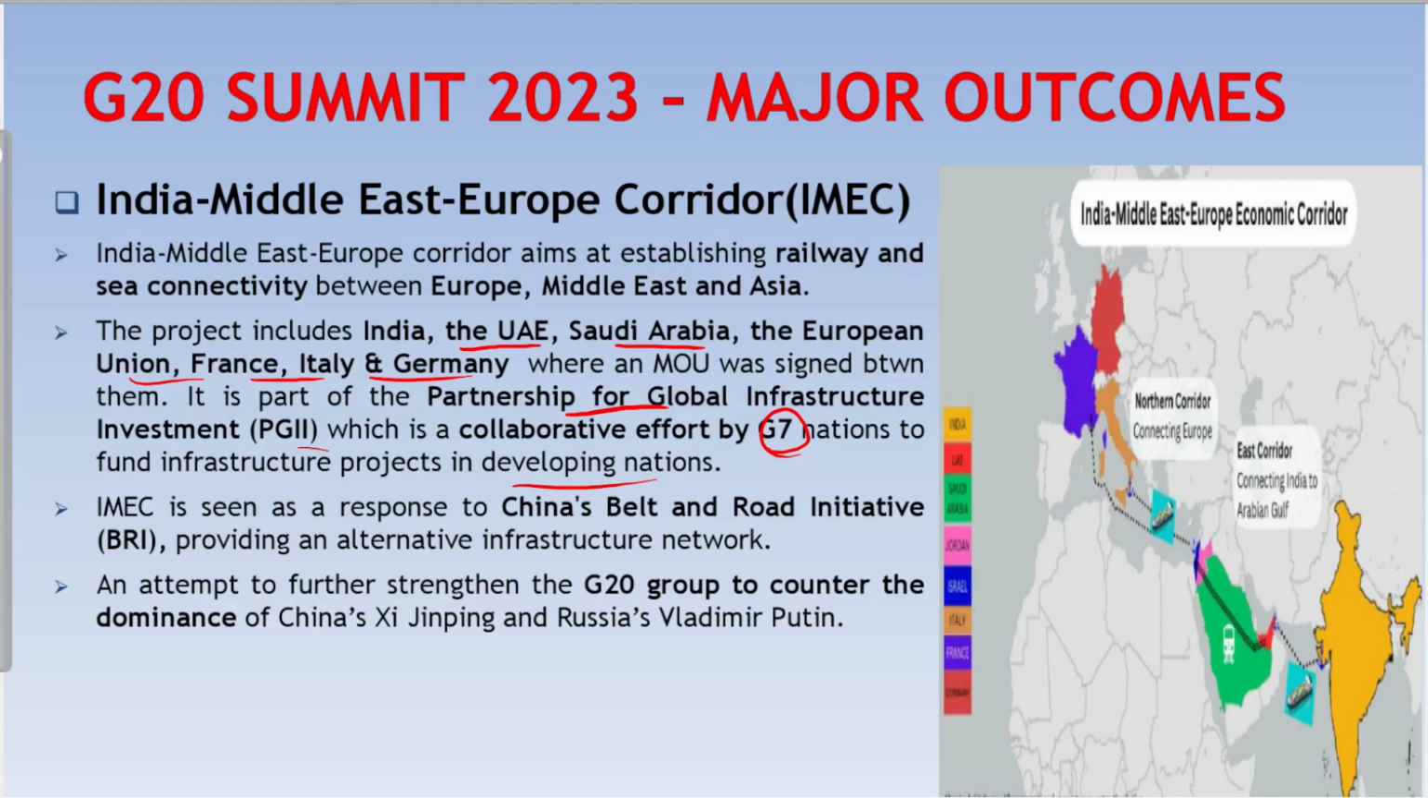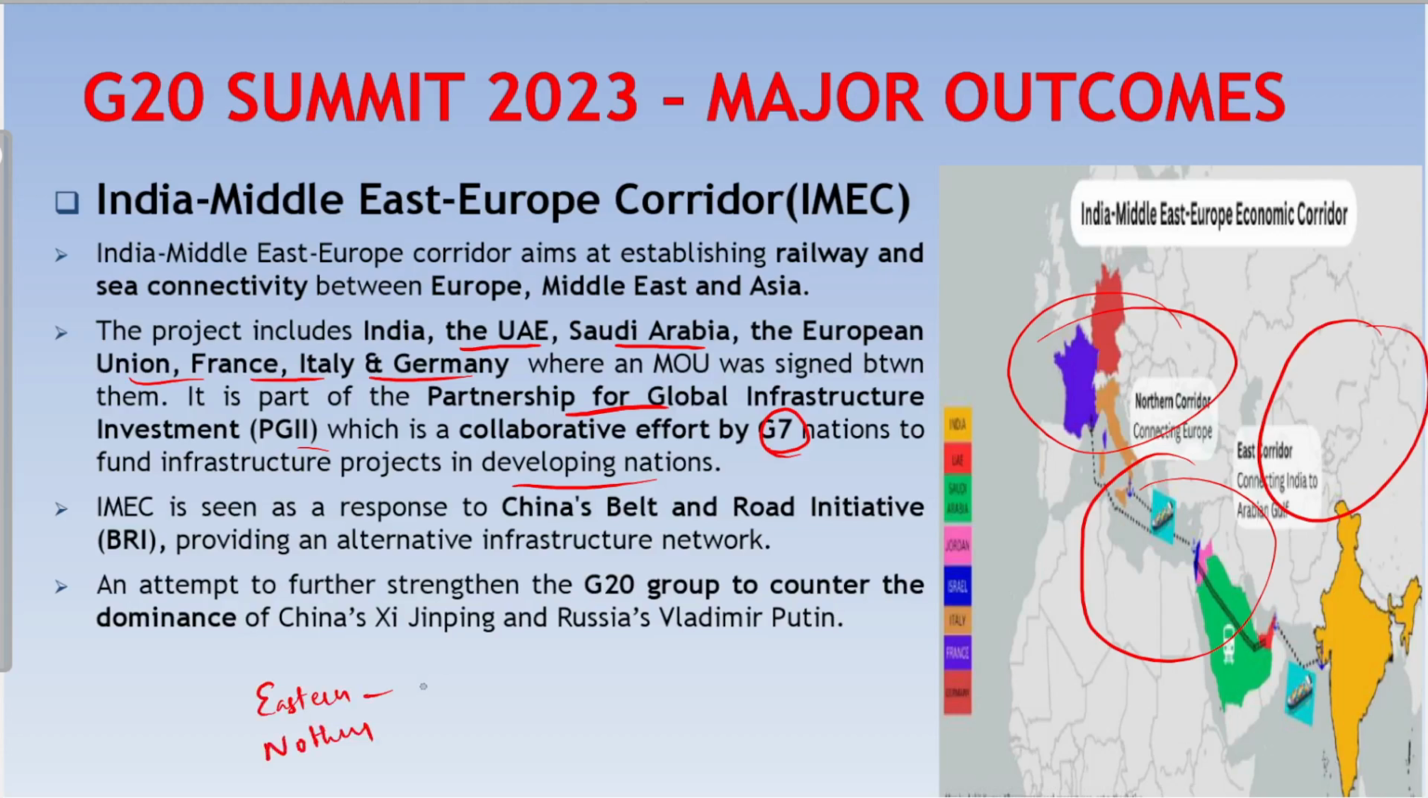So, basically, this IMEC is a network of transport corridors which consists of railway lines, sea lanes to promote economic integration between Asia, Persian Gulf, and Europe. So, the proposed corridor consists of two separate corridors, Eastern Corridor and Northern Corridor. Eastern Corridor will connect India and the Arabian Gulf, whereas Northern Corridor connects Arabian Gulf, and Europe.